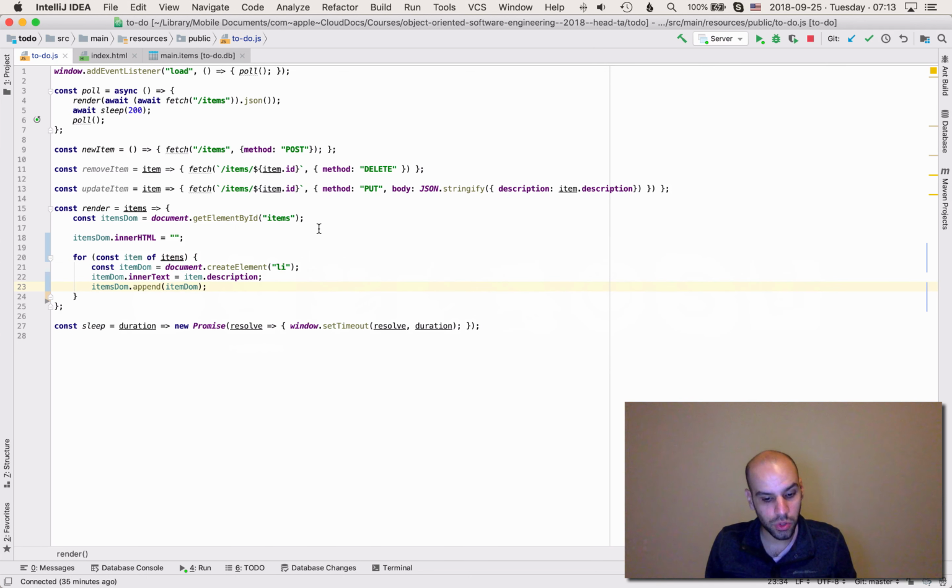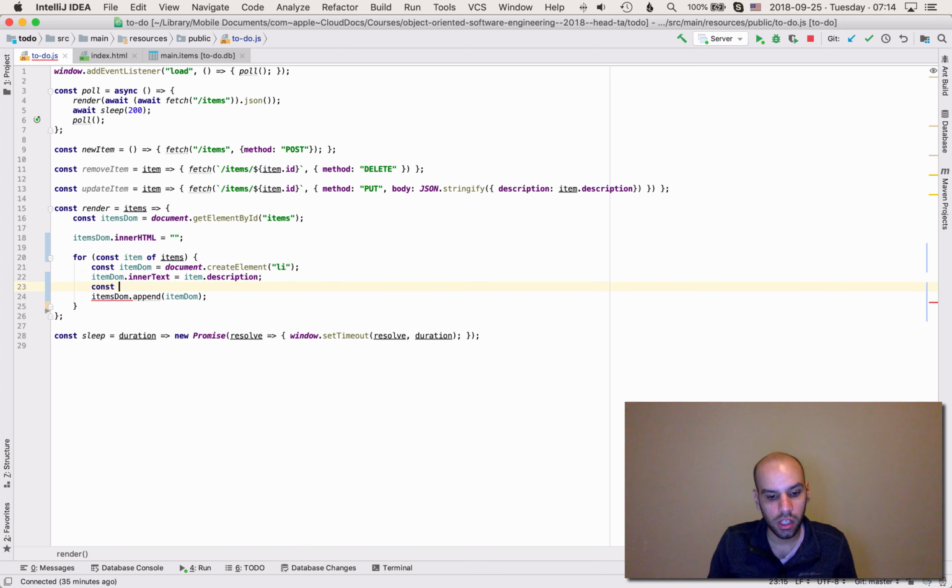For instance, we need to have a checkbox on the side of the list item that when the user clicks that checkbox, we are deleting the item. And the way we do that is similar to how we create the item DOM. We can say const checkbox is document.createElement, and this time the checkbox is an input in HTML.